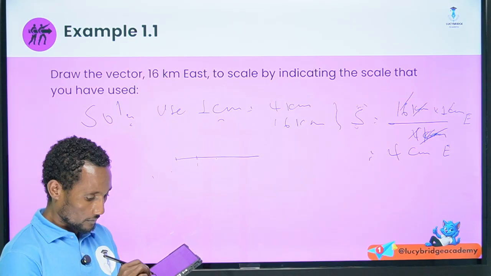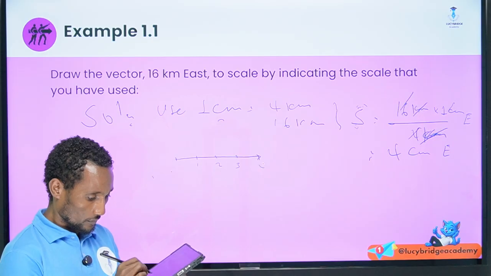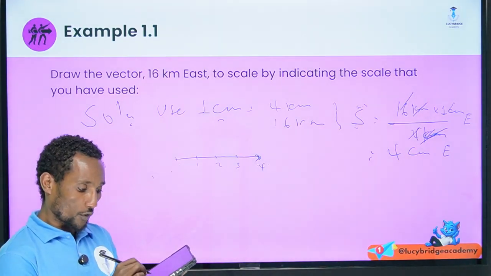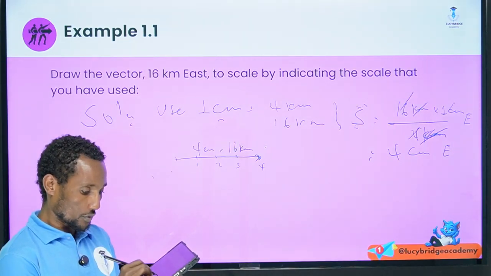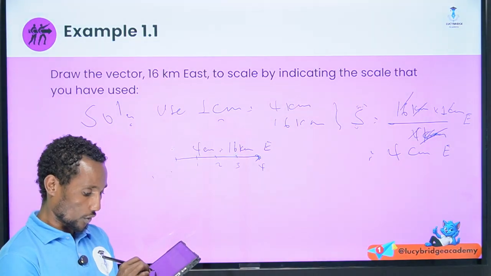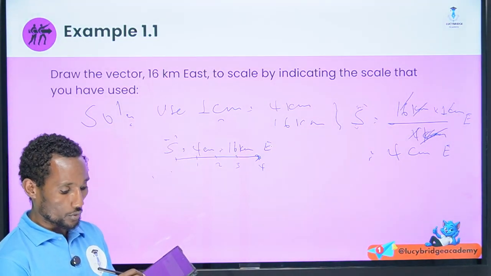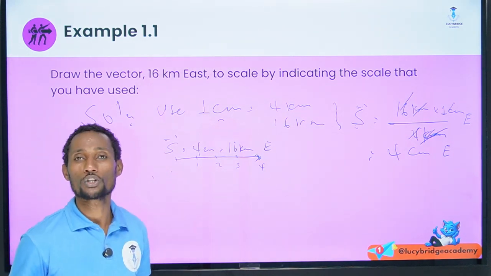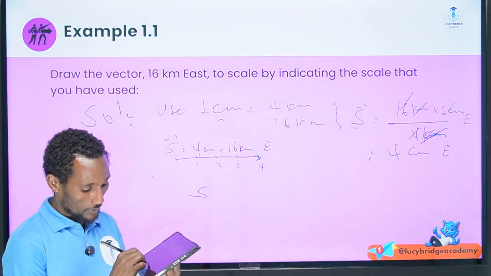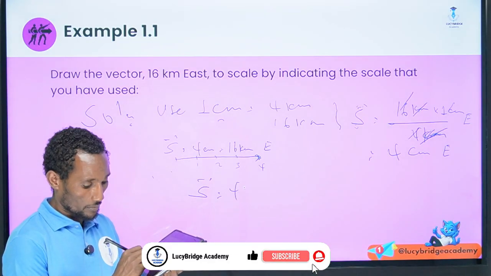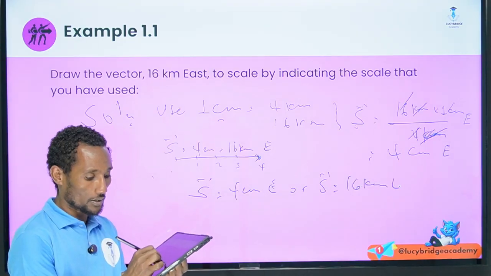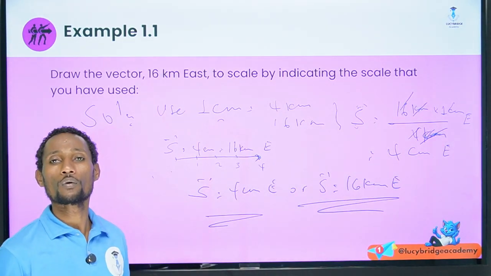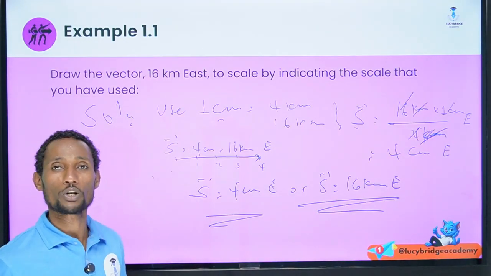So we draw like this: 1, 2, 3, then 4. The arrow is here. So this 4 centimeter is the same as 60 kilometer due east. So the displacement equals 4 centimeter due east, or 60 kilometer due east, for representing a vector as a displacement.